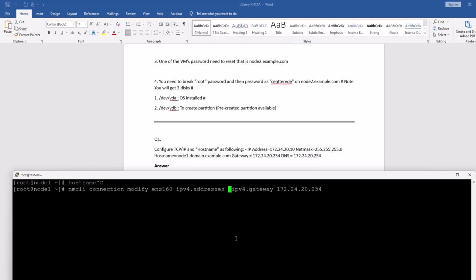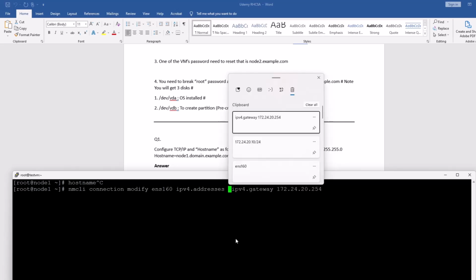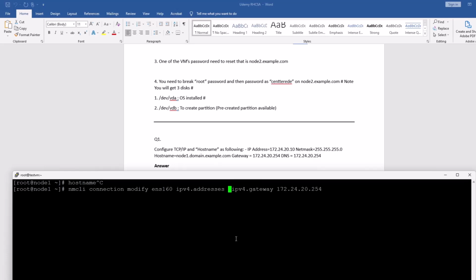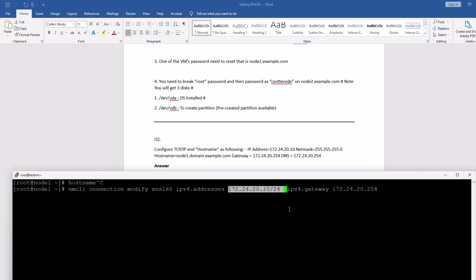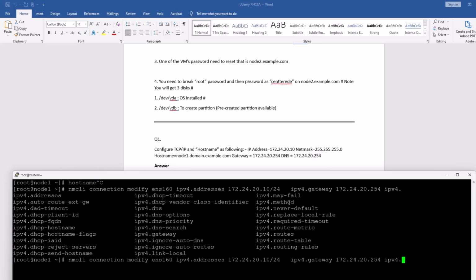After this one you have to provide your IP. Where is your IP? One second. I don't know why it's not working, so let me copy it again. So you have the subnet mask, you have to define it as 24. The subnet mask is the same in the exam, so don't worry about it. So this is your gateway, and then you have to type ipv4. If you don't know, you can just tab it, it shows you all the options.